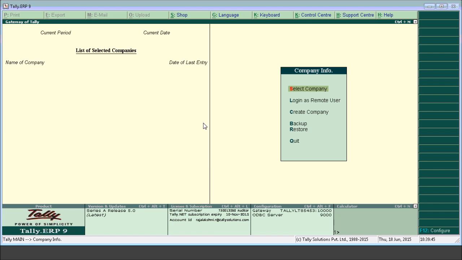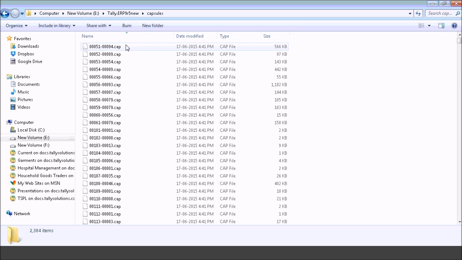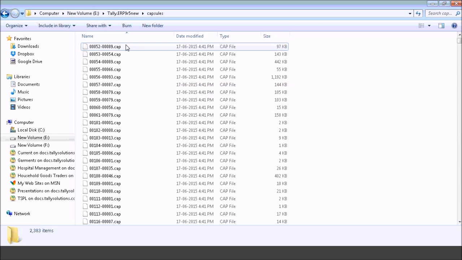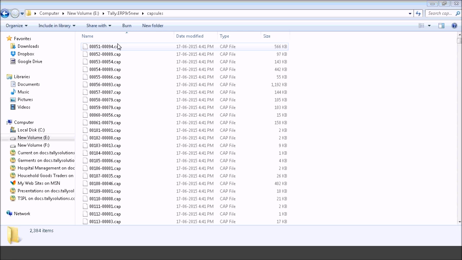In Release 5.0, after installing Tally ERP 9, Tally will create a capsule folder where the Tally release file is installed. Click on the capsule file. These are all the files by default Tally will create automatically once Tally is installed. If we try to delete any one of the capsules and try to open Tally, it will give the error message that this file is required. As soon as you connect to internet, Tally will download the required capsule files.